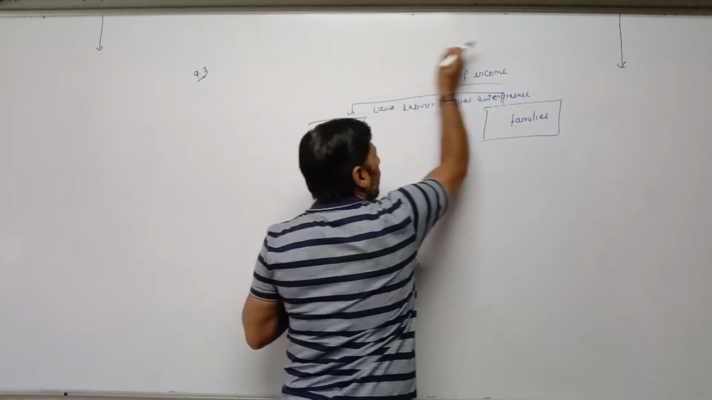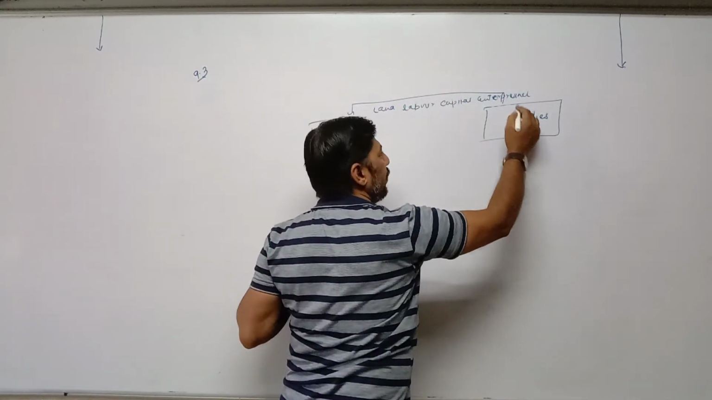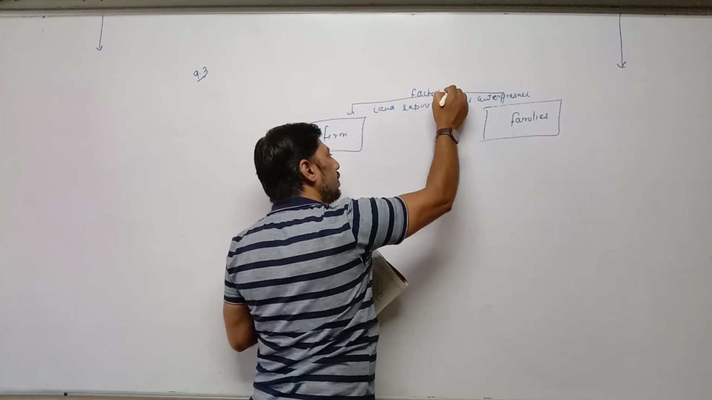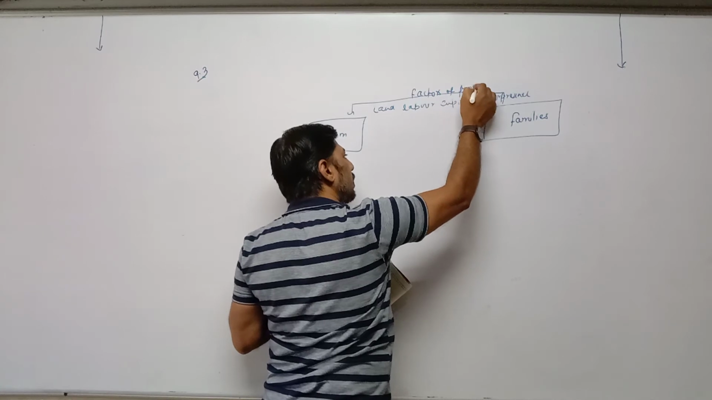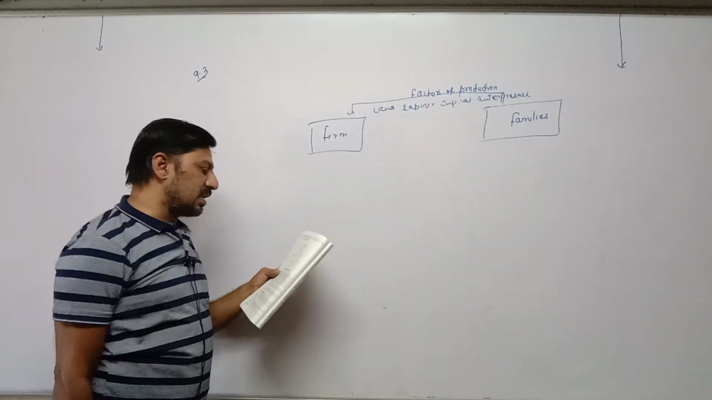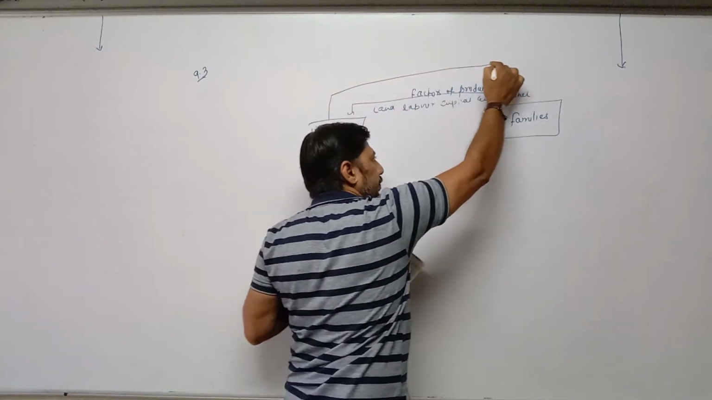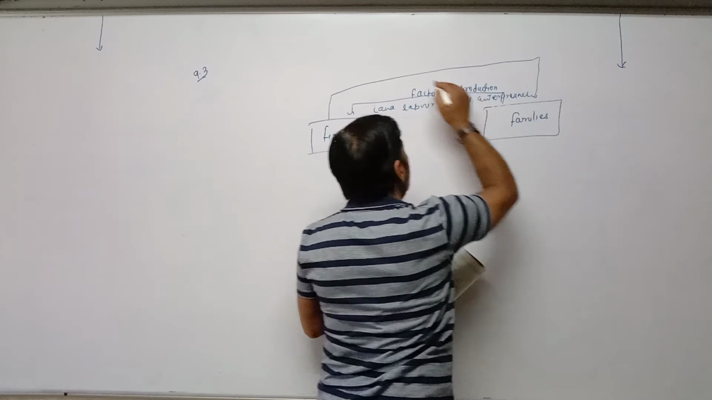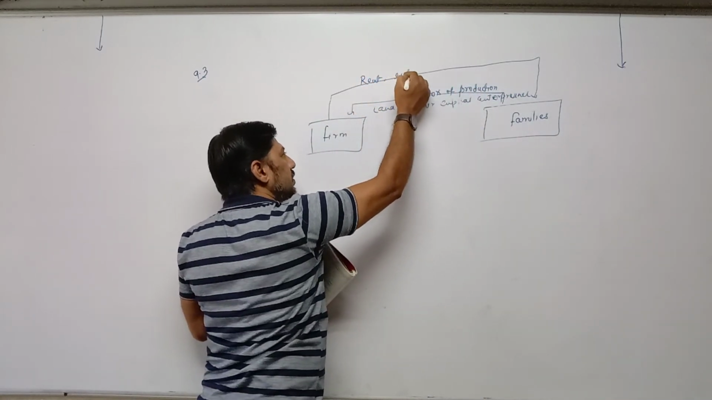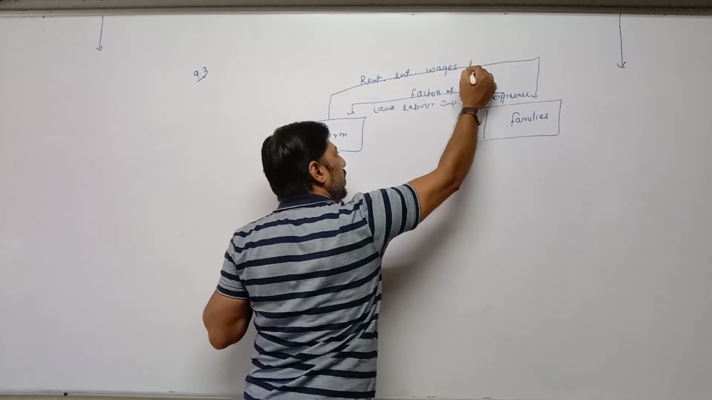One side, families are providing factors of production. These are called factors of production, provided to the firm. Why? For producing goods and services. In return, the firm is making payment to families in the form of rent, interest, wages, profit.